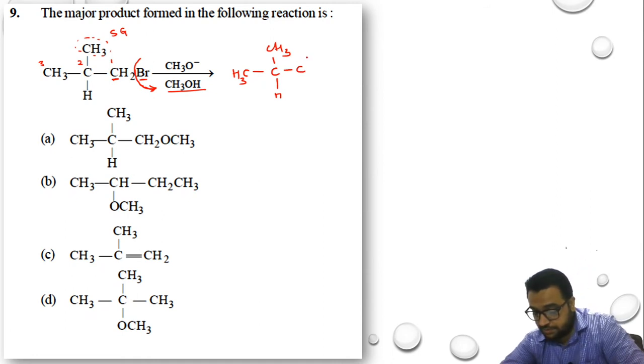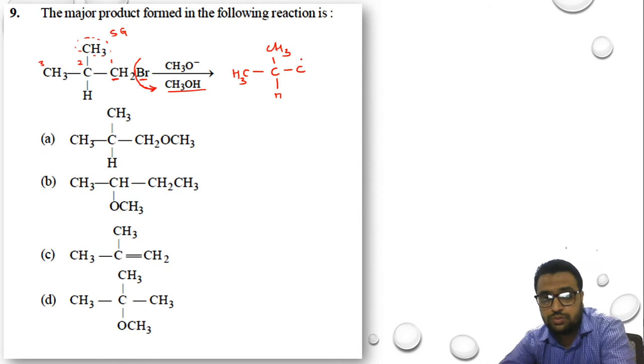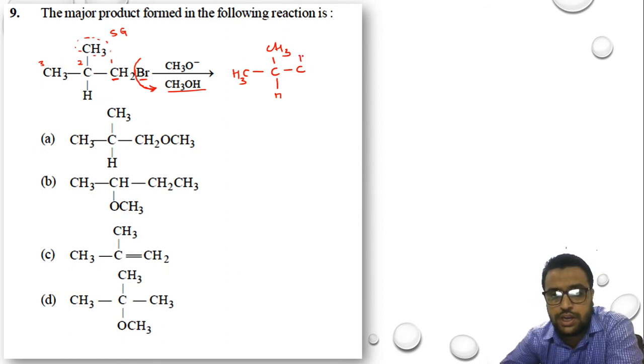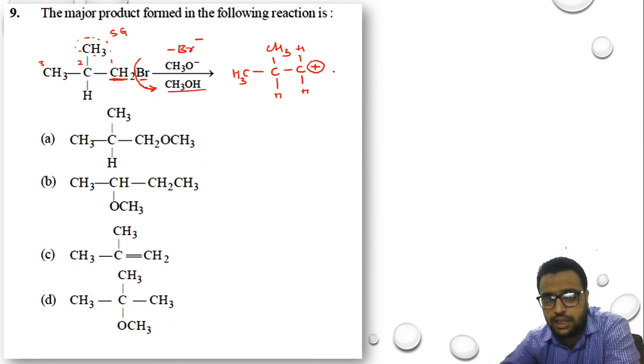Now this carbon atom is connected to 2 other hydrogen atoms, CH2. The bromine which was there has now gone. Bromine will move out in the form of Br minus. If Br goes as minus, the carbon should become plus. So now there will be formation of a carbocation.